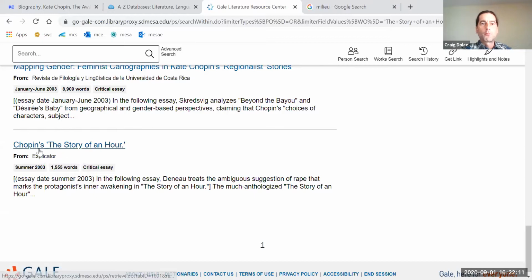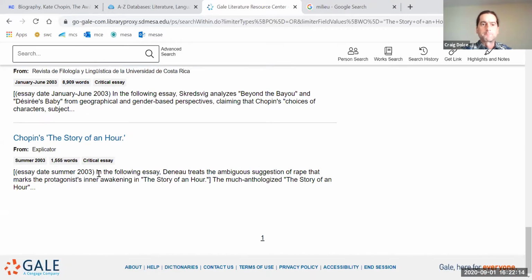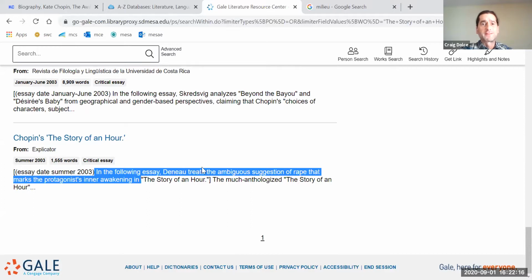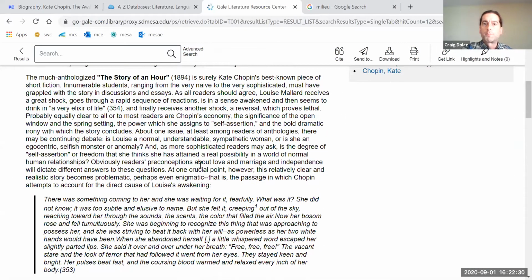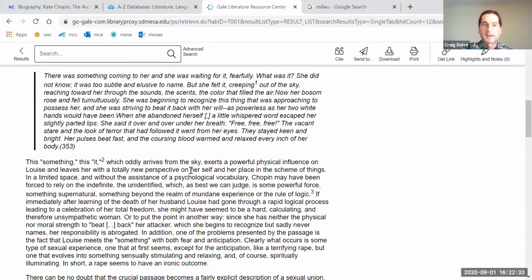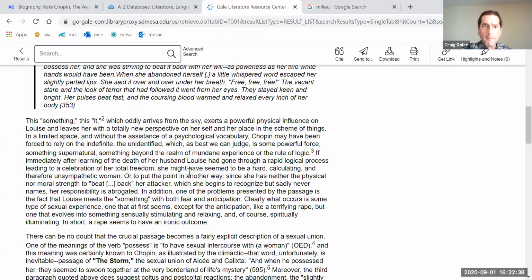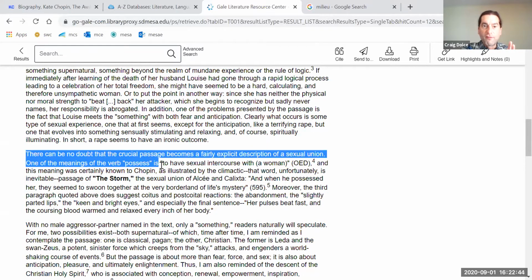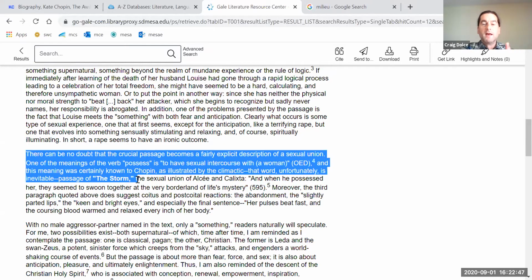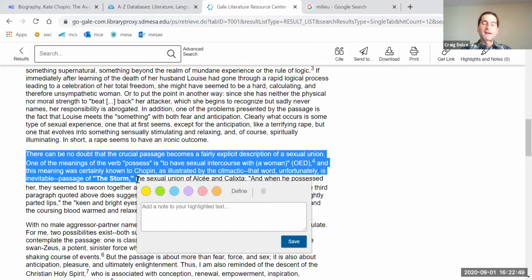This Daniel Deneau, Chopin's The Story of an Hour, the last source that comes up. In the following essay, Deneau treats, and you can read this yourself, he has a very, very interesting take on the story. Now, even if you disagree with him, that's fine. But what you have to do is recognize that his whole argument is based on the word possess. And he said the word possess back then has a sexual connotation. So even if you disagree with him, he still bases it on facts. And again, if you're making logical arguments and you base them on facts, that's what this class is all about.